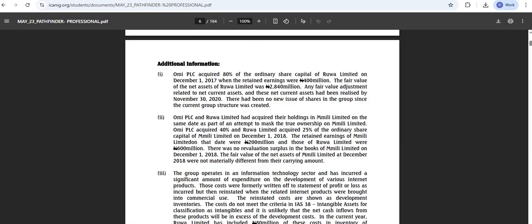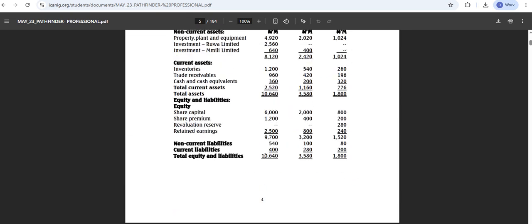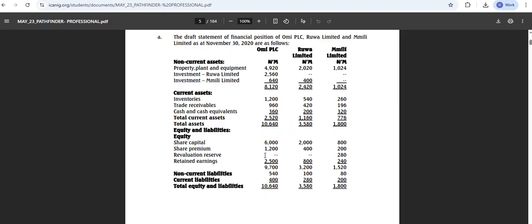Because everything has been considered, summed up, whether it's post acquisition or not. Now, the retained earning as at the date of acquisition was 400 million, right? But the retained earning at the date of consolidation is how much now? At the date of consolidation, retained earning of Rua was 800 million.